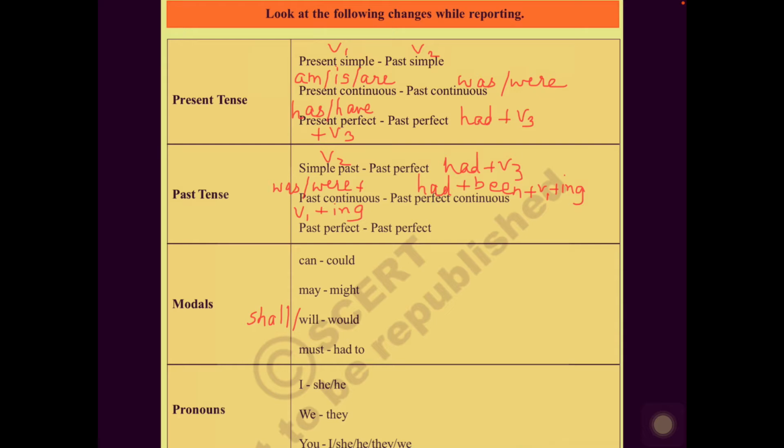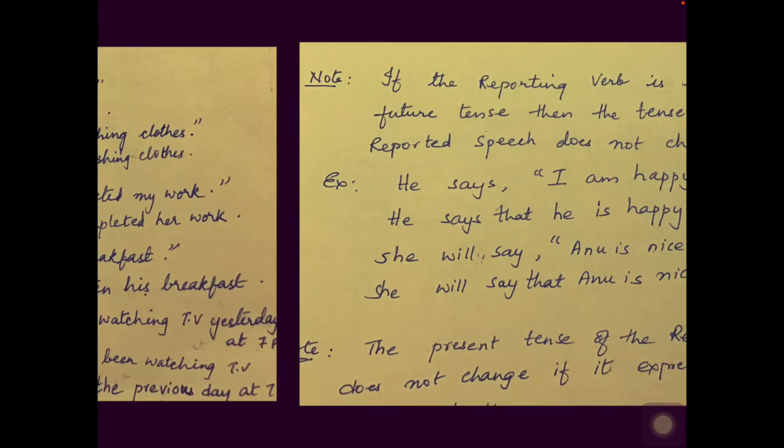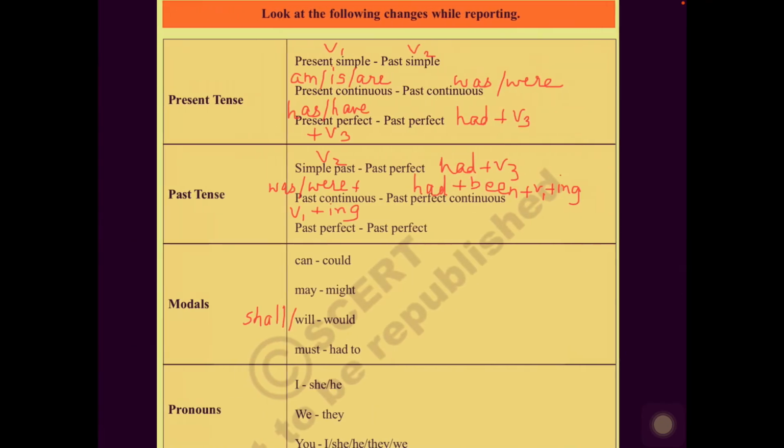Raju said to Sita, told Sita that he had, only pronouns you will change. He had eaten his breakfast. That's all. I and my only you have to change. So past perfect, the tense you do not change. As it is, you have to write. Don't again change it to present perfect. If it is in past perfect, it remains as past perfect only. Understood, children?